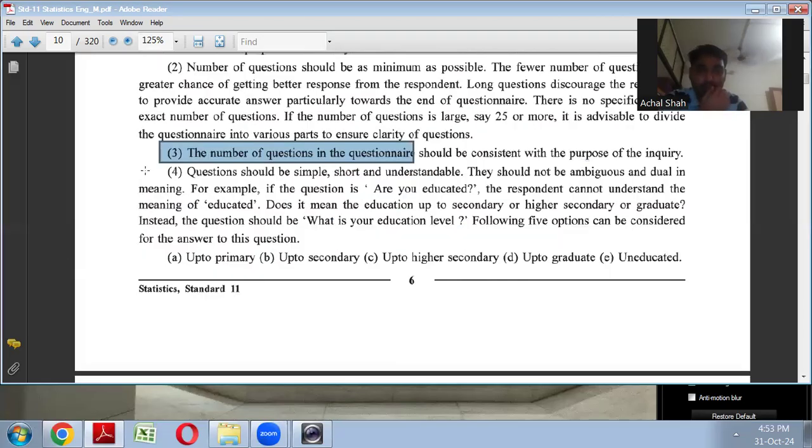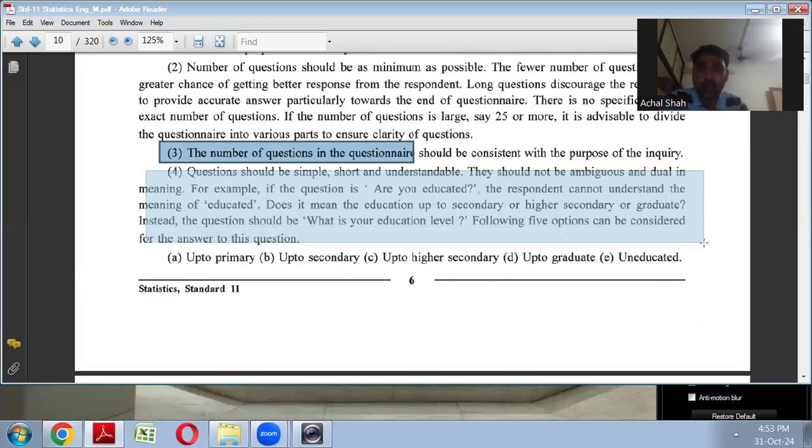Then questions should be short, simple, and understandable. They should not be ambiguous or dual in meaning. Ambiguous means confusing, right? Like you put one question, are you educated? Right? So what kind of question are you posing? Like you mean to ask, have you passed secondary level, higher secondary level, or graduate? Right? So instead of that, put a question like, what is your education level? Don't put the question like, are you educated? Right? So like that.